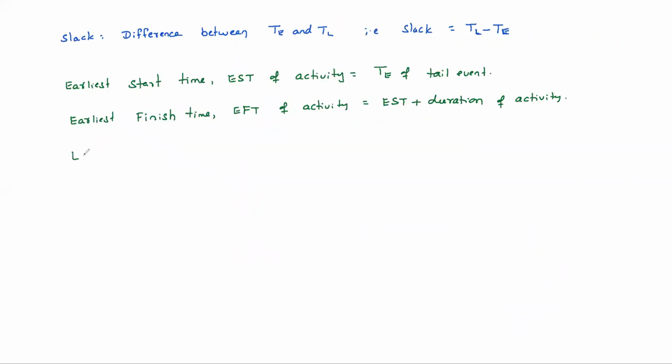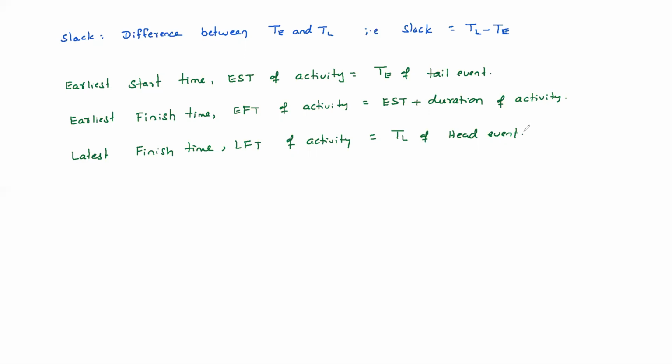Similarly, latest finish time, LFT of activity equals TL of head event. So for any activity, tail event and head event, 2 events will be there. TL of head event is nothing but LFT, latest finish time. So that activity can be completed by latest this TL of the head event time. I think you can understand very easily, it's a very simple thing. TL of head event is nothing but latest finish time of any activity.